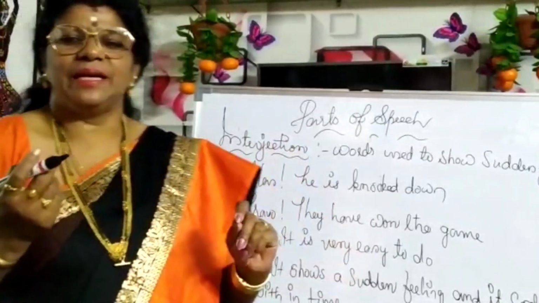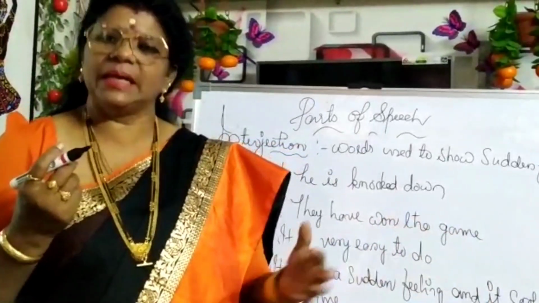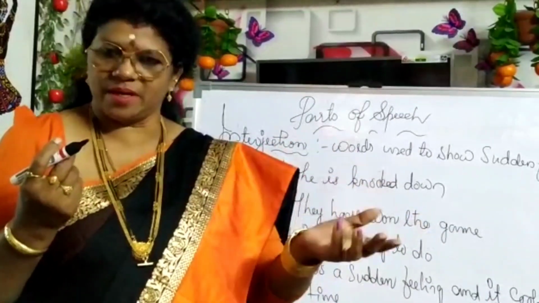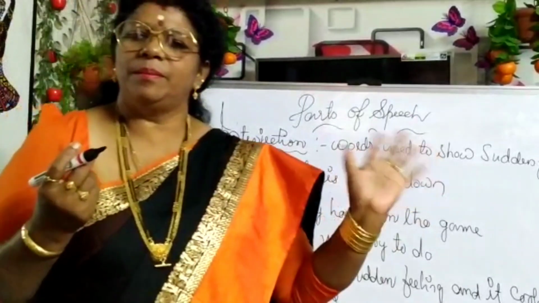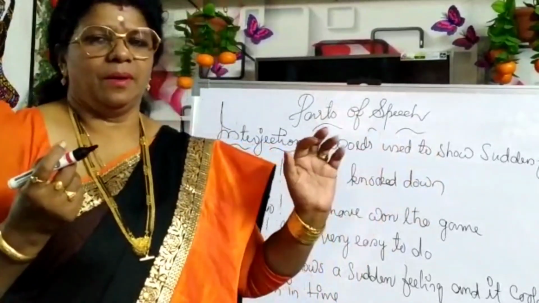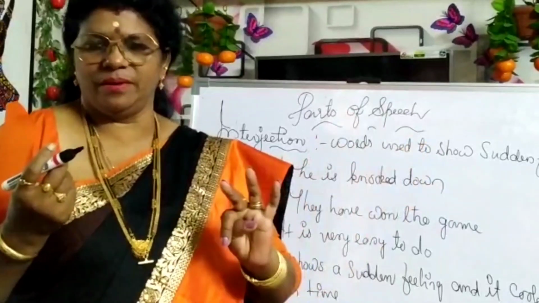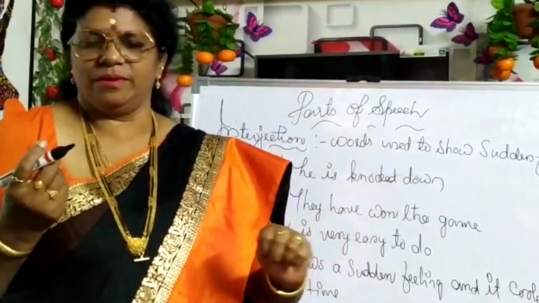I would like to remind you one thing. Parts of speech is very important in our life. If you talk about nouns, there are kinds of nouns: common noun, proper noun, collective noun, material noun, abstract noun. Then pronouns: interrogative pronoun, emphatic pronoun, relative pronoun, reflexive pronoun.